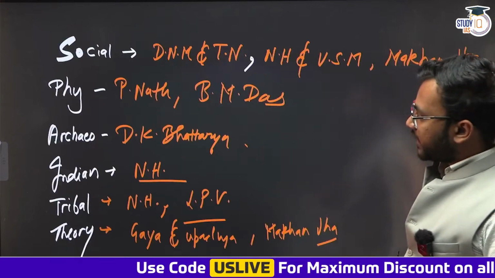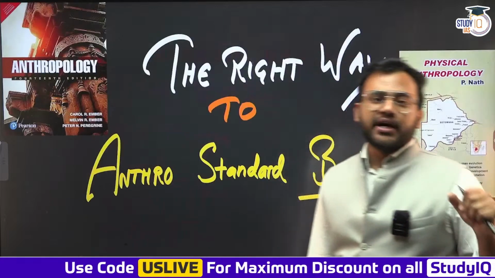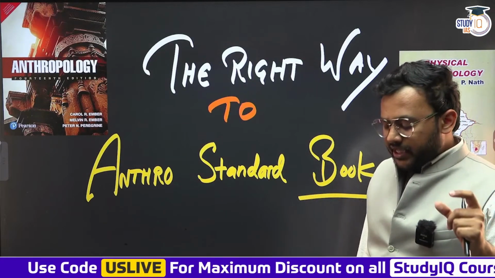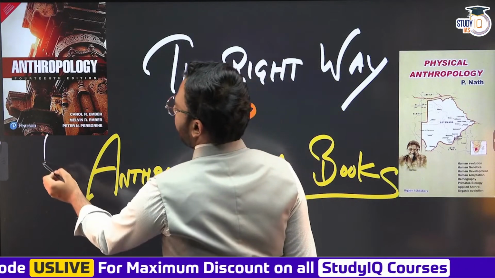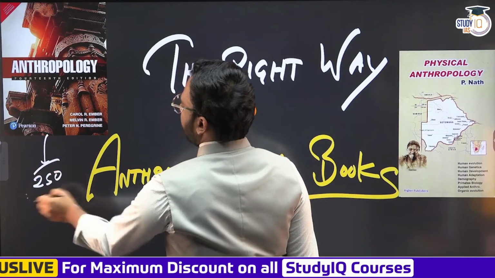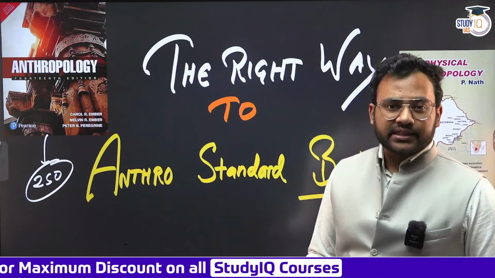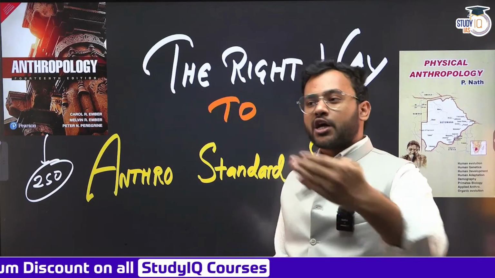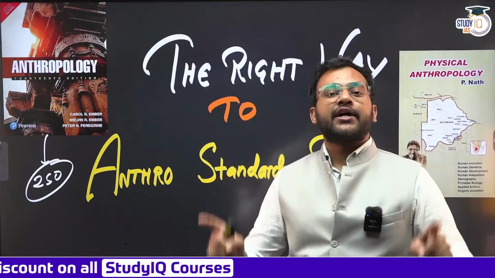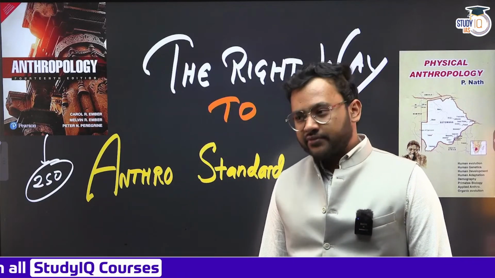So now next word, social anthropology. Okay, one thing more about Amber and Amber. One of the biggest problem with Amber and Amber is it tends to avoid the entire paper 2. You won't find paper 2, 250 marks weightage, paper 2 is missing here because it is a general book written as a general context. It is not for India, or Amber and Amber do not produce books for India specific, Russia or some other country. It is a general understanding of anthropology and major ideas, concept, theories, framework of anthropology.